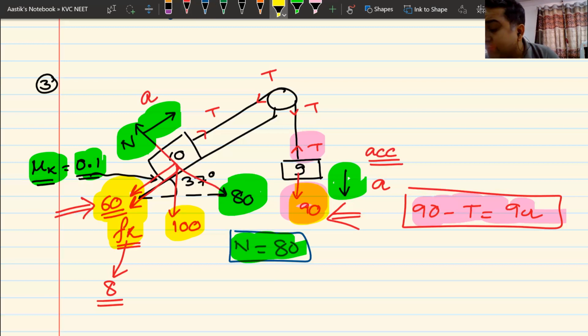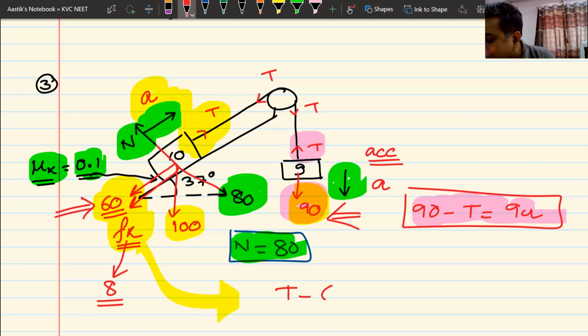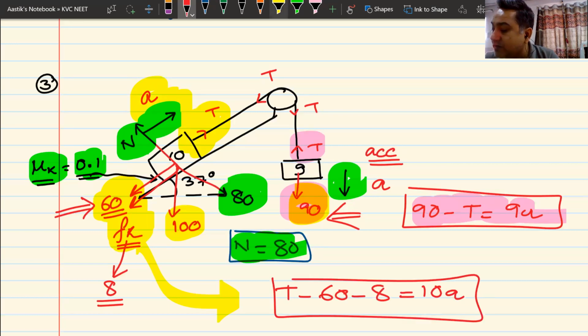Now, what will you do next? T is upwards, acceleration is also upwards, 60 is downwards, frictional force is downwards. You will write the yellow equation. What will the yellow equation be? The yellow equation will be simply T minus 60 minus 8 is equal to MA. M is 10, A is A. So that becomes your yellow equation.